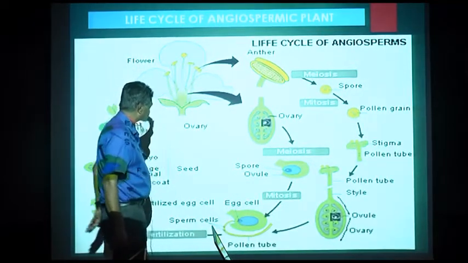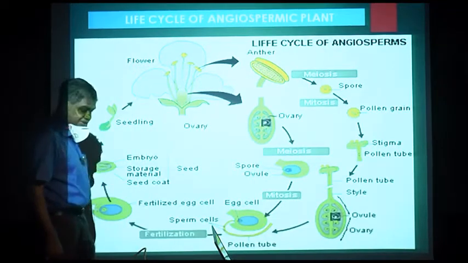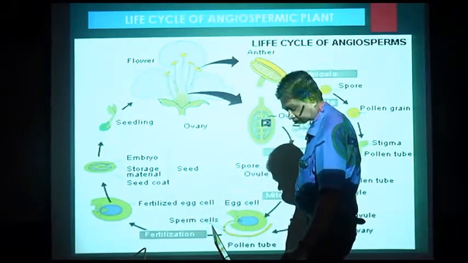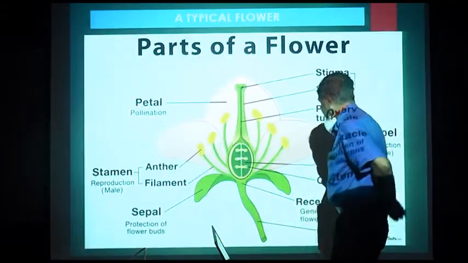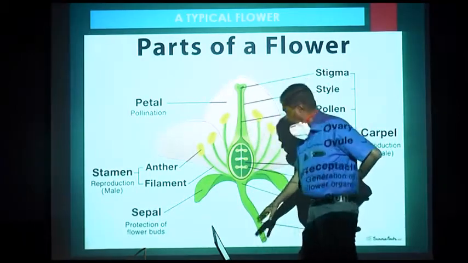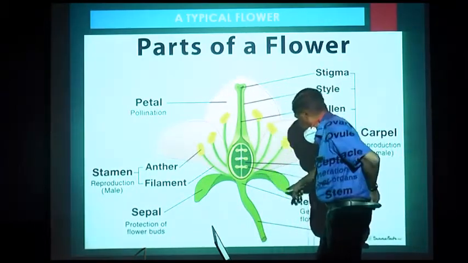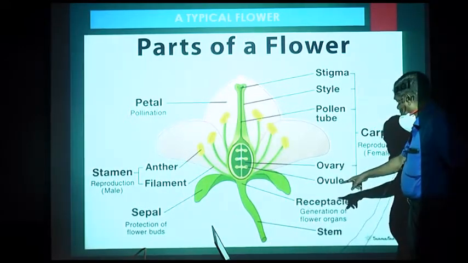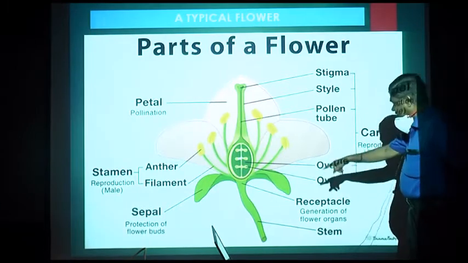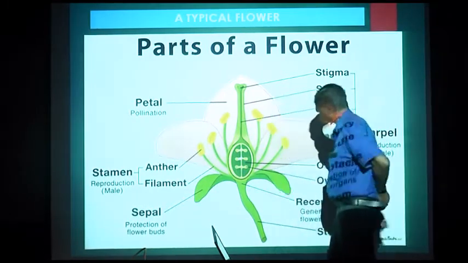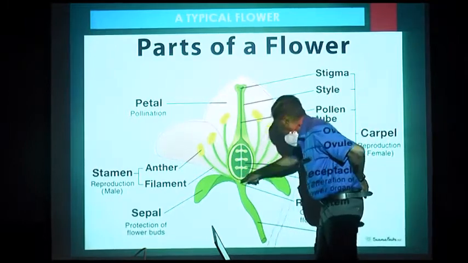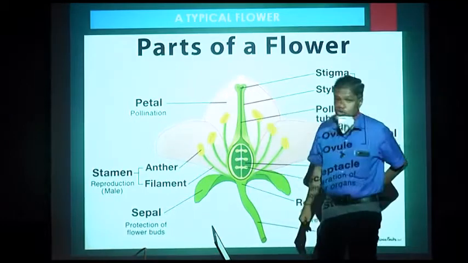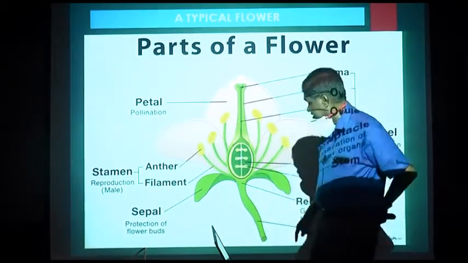Both are here. Now since we have to discuss the structure of a flower before entering into the life cycle, let us look at this. Now this is the flower. The flower has at the lower portion a stalk which is called stem or pedicel. Pedicel, this is pedicel, and this portion where all the structures of a flower are attached is called thalamus or receptacle.